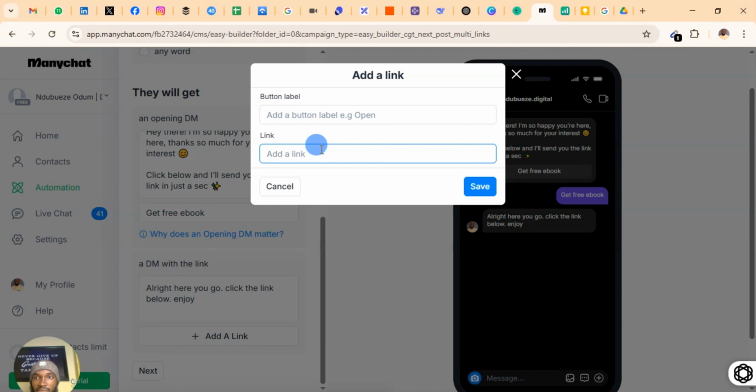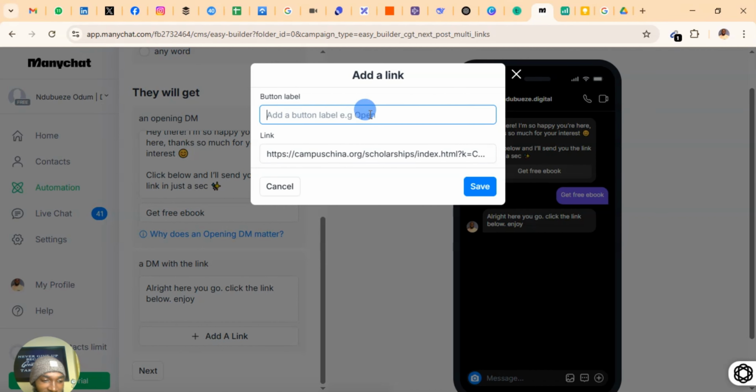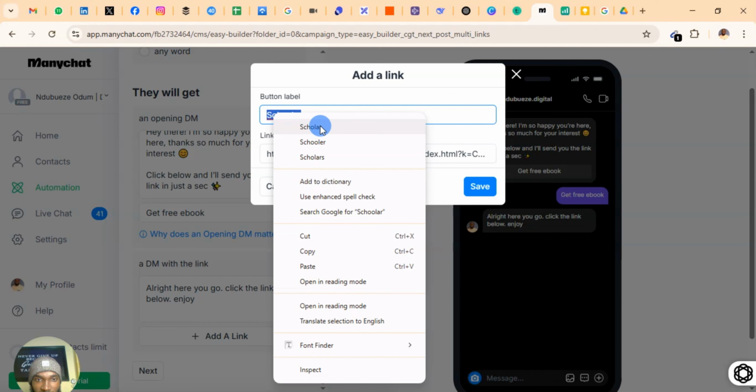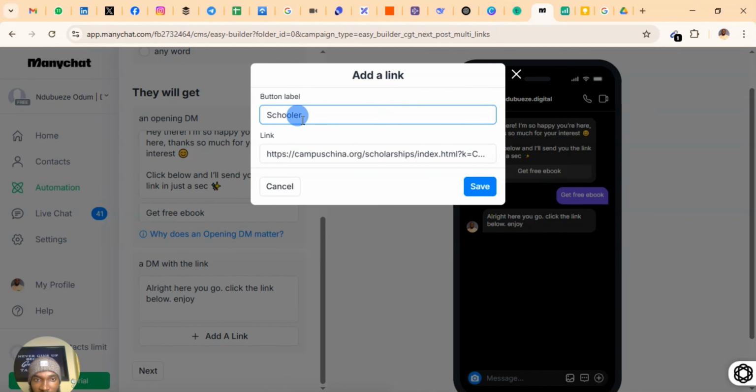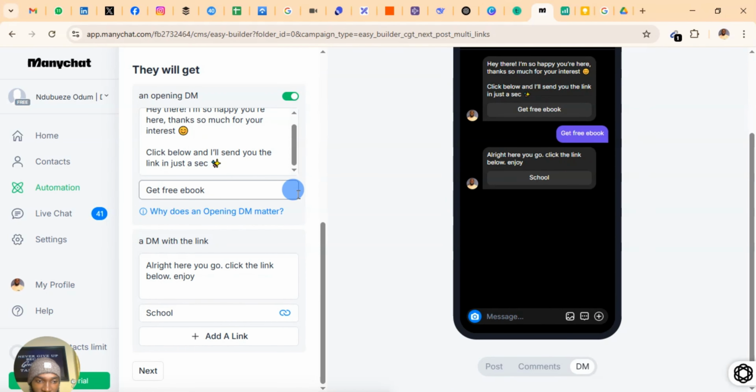Let me see what link to add. Okay, let me look for a link. So I just added the link here. I just added a random link here. I just want to show you, right? You just write the heading of the link, and I just used anything so that you will understand. So next, you already added the link. So next,